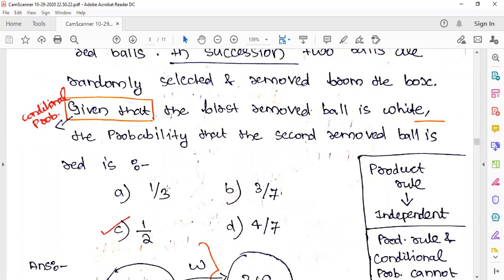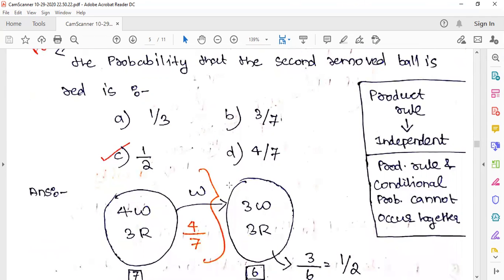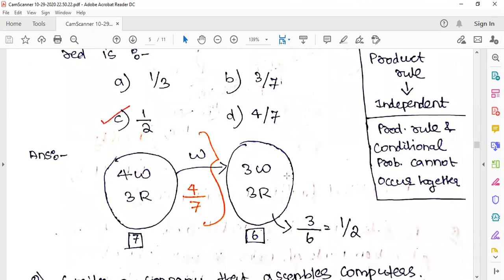The question is not to find the probability that the first ball is white and the second ball is red. The question is, if the first ball is white, then find the probability that the second ball is red. They're not asking for together. So what is the second condition? You have 3 white balls and 3 red balls, and the total number is 6 because already 1 we took. So it will be 3 by 6, 1 by 2. Simple, 1 by 2 is the answer.